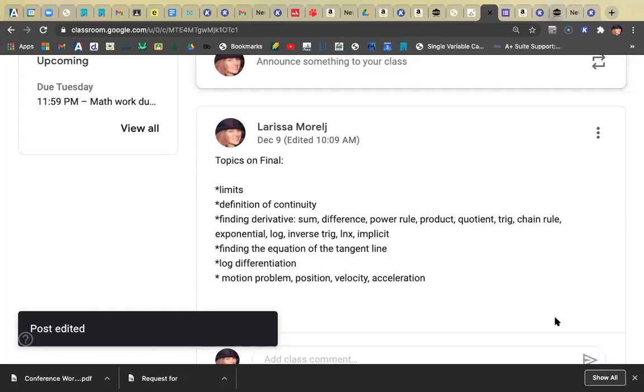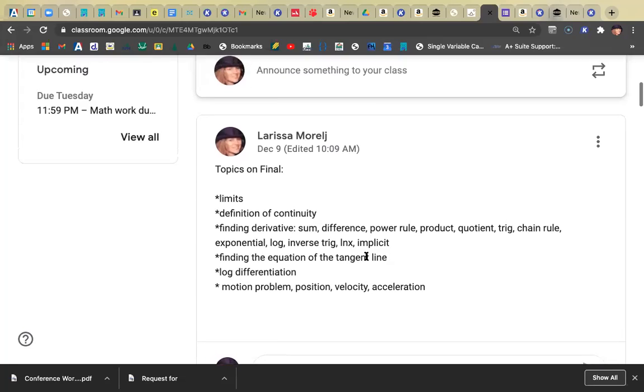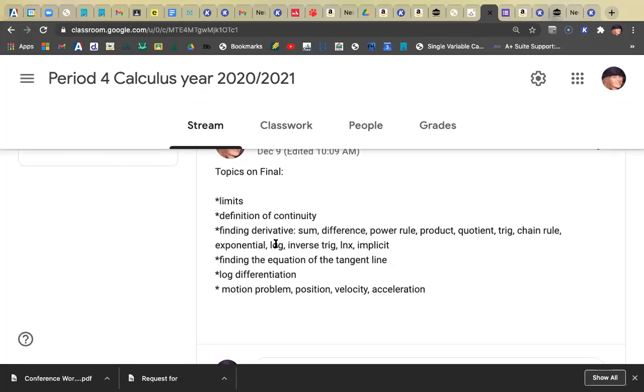There will be a motion problem similar to the ones that you've been practicing. Do you recognize when to use the position function, the velocity function, acceleration? All of those types of questions that you've had. Now obviously I'm not going to be having a lot of each of these, because like I said, there's a time constraint. So keep that in mind. Also, the final will be 2 parts. One part will be multiple choice, and the other part will be some free response questions like we've done, where you'll take pictures of your work and send to me.